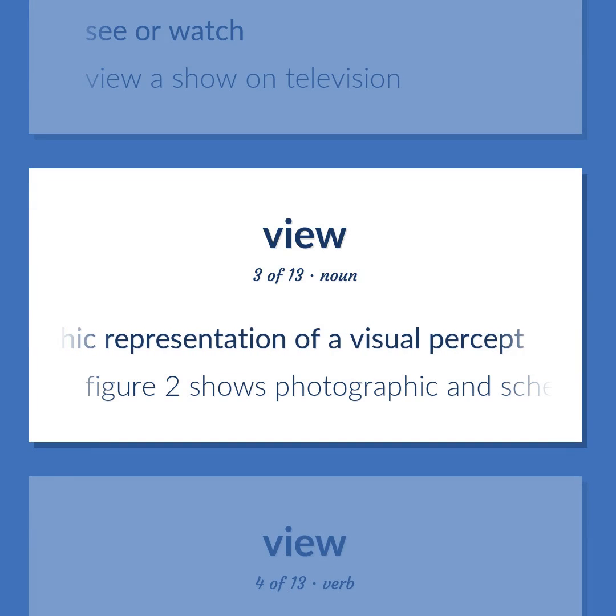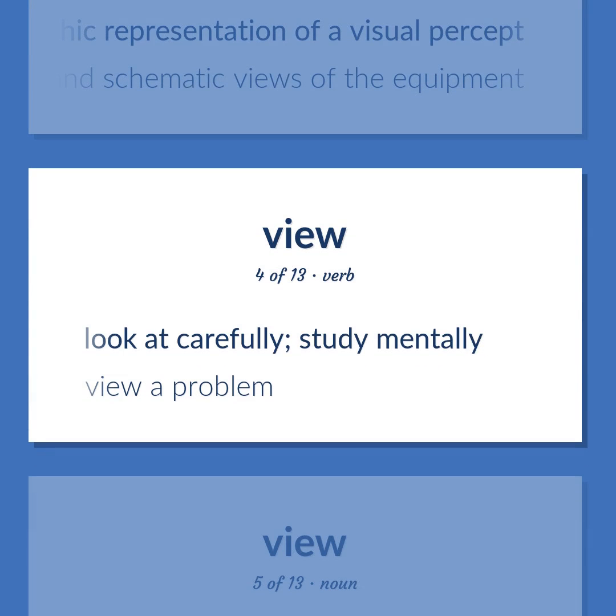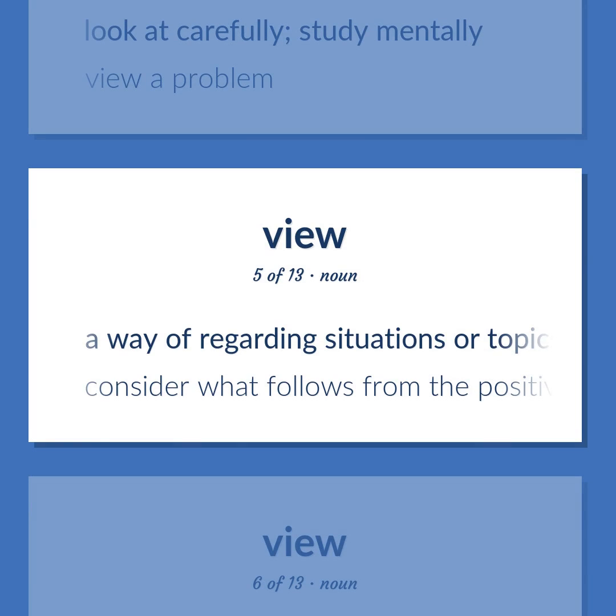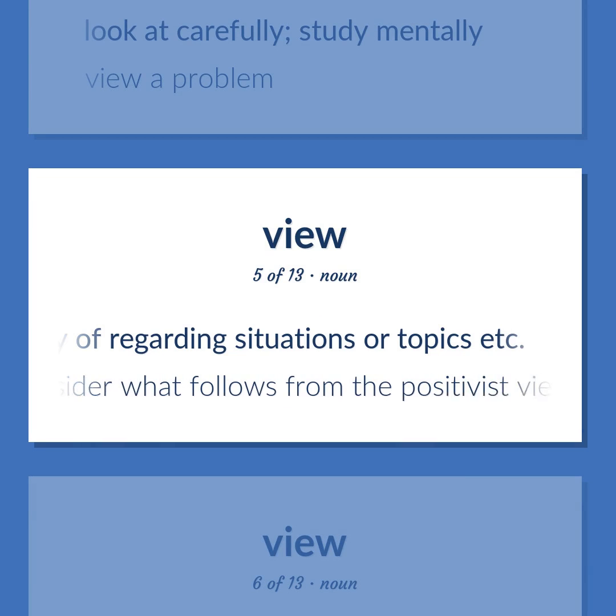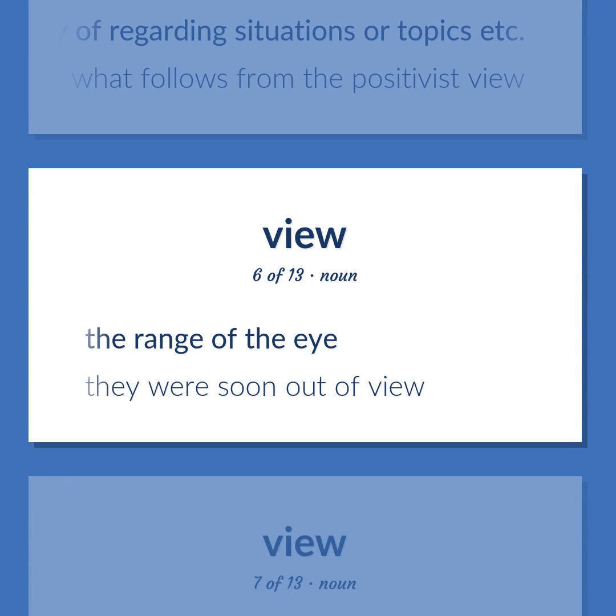Figure 2 shows photographic and schematic views of the equipment. Look at carefully, study mentally. View a problem. A way of regarding situations or topics, etc. Consider what follows from the positivist view. The range of the eye. They were soon out of view.